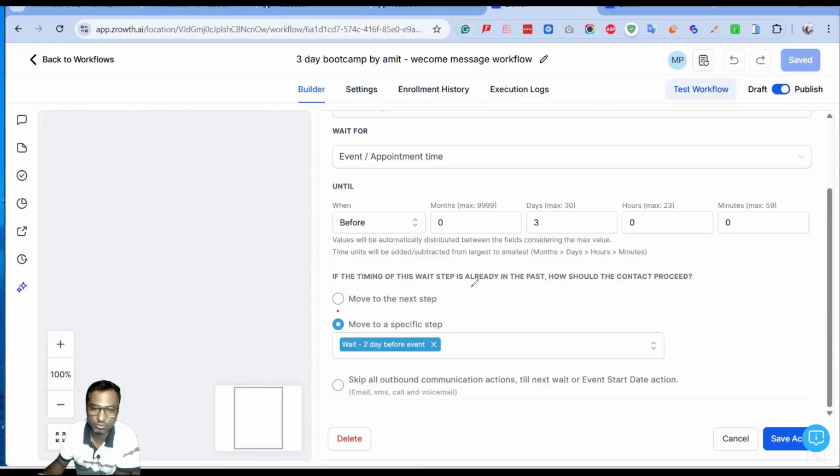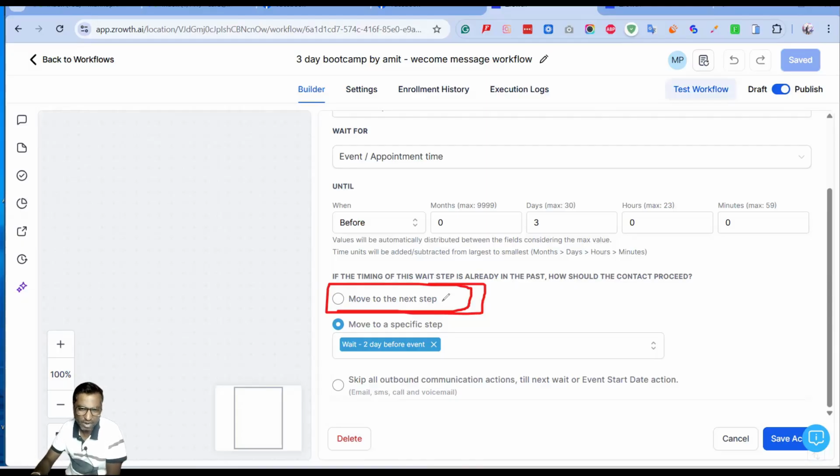So previously we used this one, move to the next step. Now what will happen? When you're doing this, it doesn't matter whether you are signing up on day -2 or day -1 or day 1, all the messages are still going out. And let's say a person who signed up on day -1 also receives the message from day -3 or day -2, which is an embarrassing thing. It also costs us message cost, plus it does not reflect the professionalism in our business.